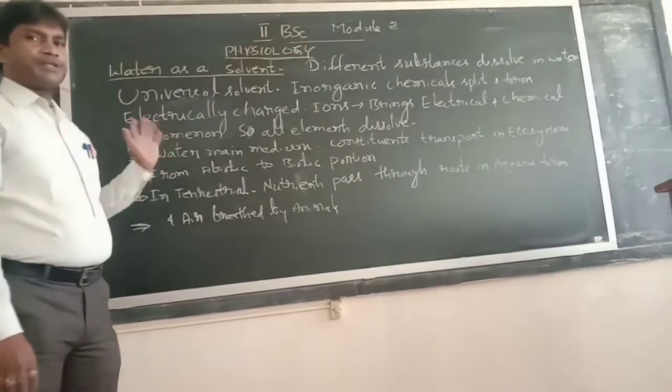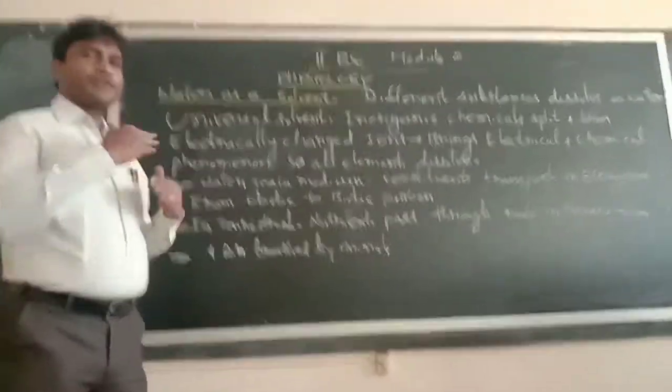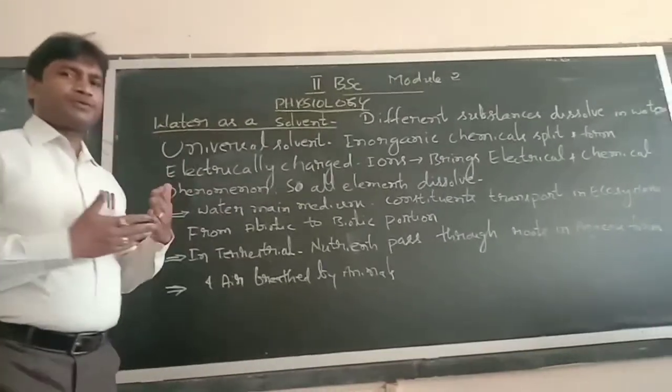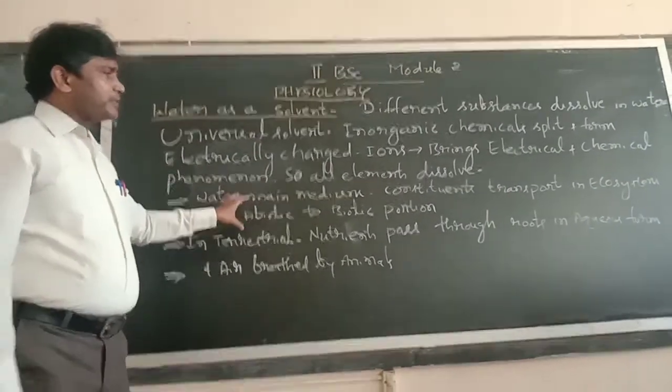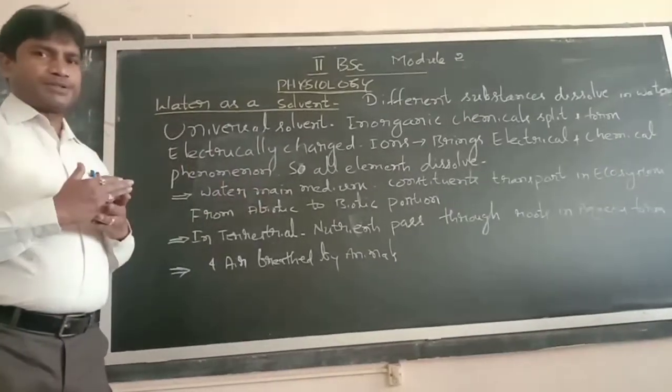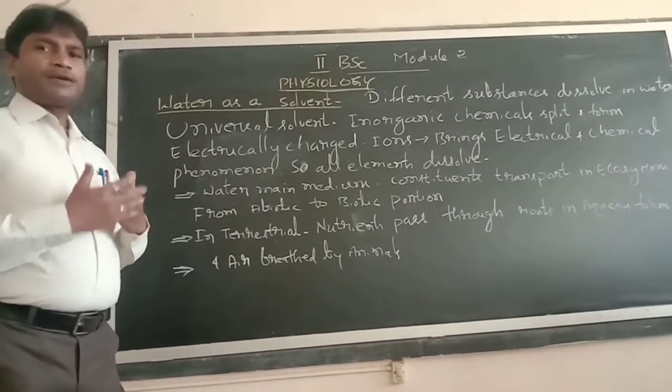So water is the main medium and it plays an important role in the transport of elements from one part to another, and also it helps in the absorption of nutrients by life forms.